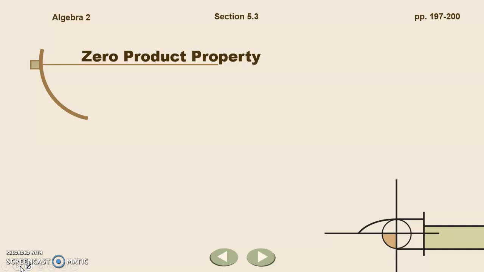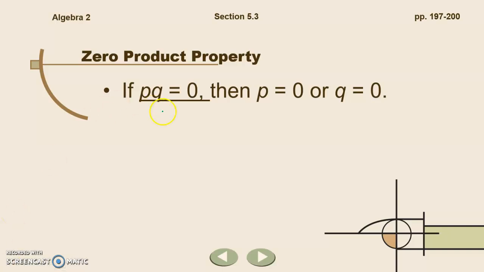All right, so let's take a look at the zero product property that was mentioned in our objective here. This should be a reminder of some of those basic properties you learned oh so long ago. The zero product property says that if P times Q equals 0, then either P equals 0 or Q equals 0, or they could both equal 0.